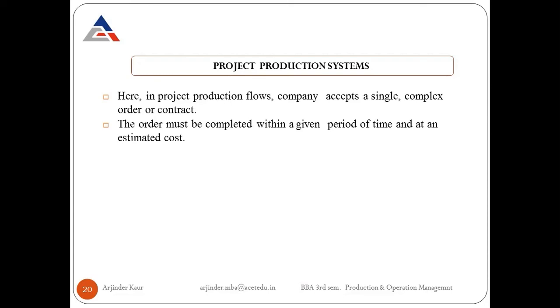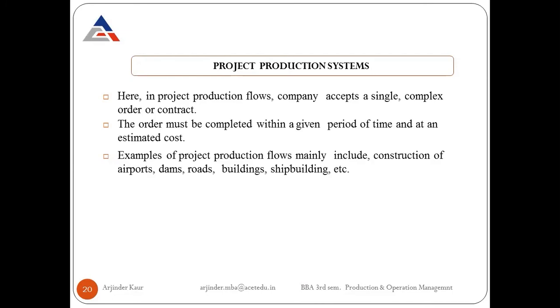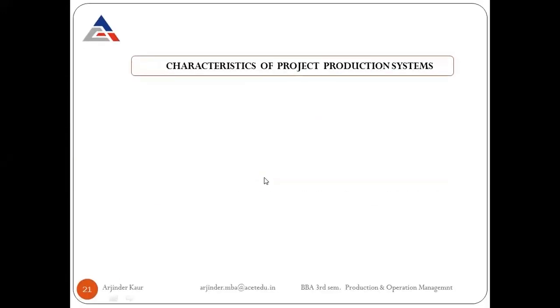You might have noticed that these types of activities take a lot of time. At the time of starting these projects, the cost is estimated and the time for completion is also estimated. So these types of orders have to be finished within the stipulated time period and at the cost decided in advance. So these are the examples of project production flows. It includes construction of airports, dams, roads, buildings, or shipbuilding, etc.